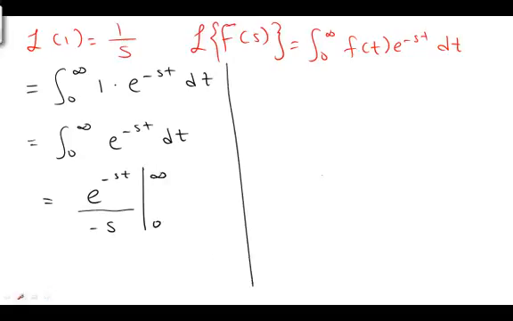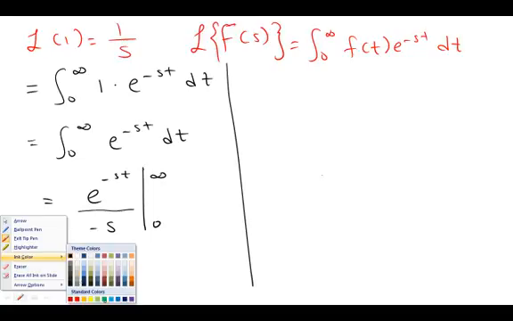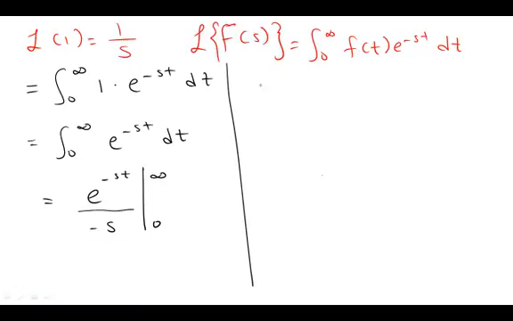So first, I will start with plugging in infinity instead of t. We can take 1 over negative s as a constant, we can take it out because it doesn't interact with the plug-in. So e to the power of negative s multiplied by infinity, minus the smaller limit, which is e to the power of minus s times 0.